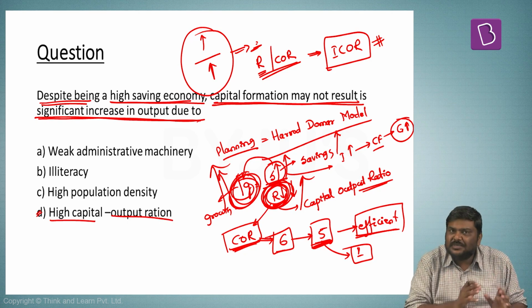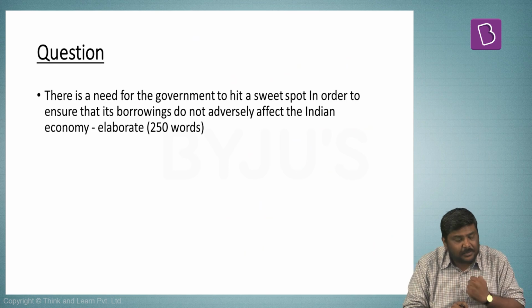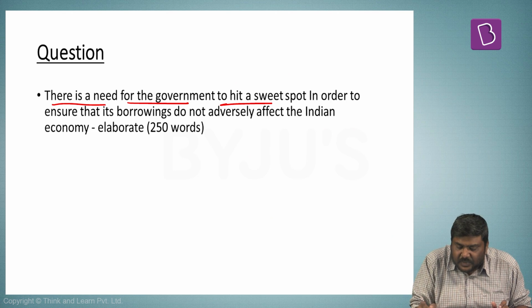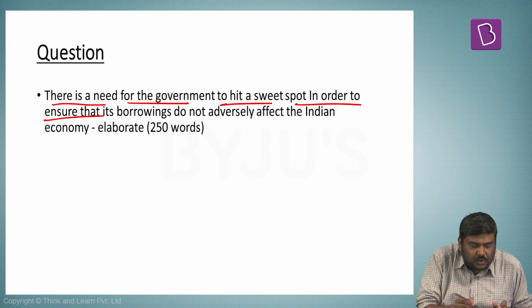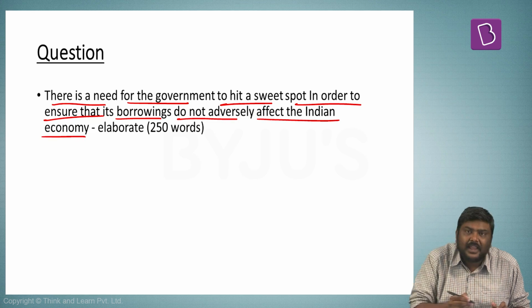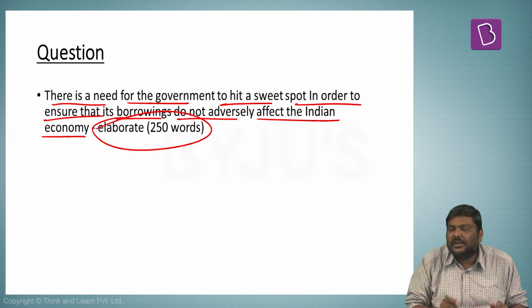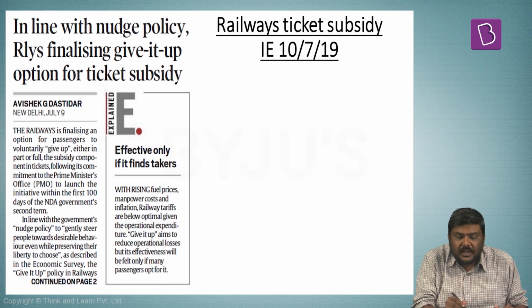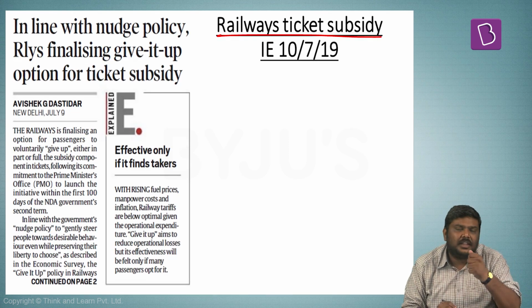Now these are the two MCQs. Let's have a look at the descriptive question. There is a need for the government to hit a sweet spot in order to ensure that its borrowings do not adversely affect the Indian economy. Elaborate, 250 words. Now let's have a look at the next article. It is related to the subsidy in the railways.